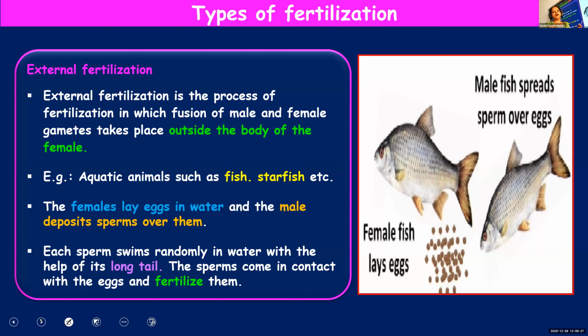How will it happen? The females will lay eggs in water and the males will release sperms into water. And these sperms, with the help of the long tail, they'll swim and reach the egg and fuse with them, resulting in the formation of a zygote or bringing about fertilization. Clear, children?